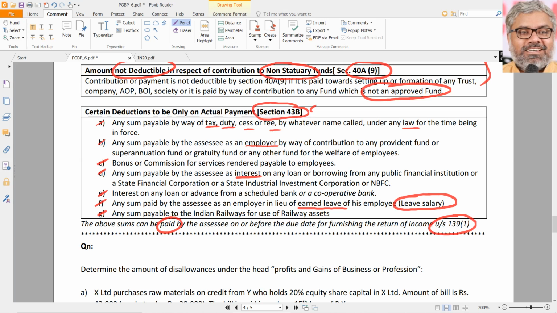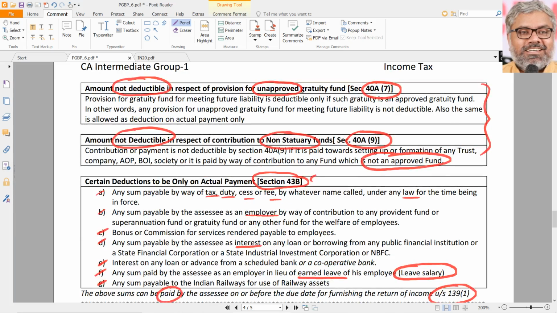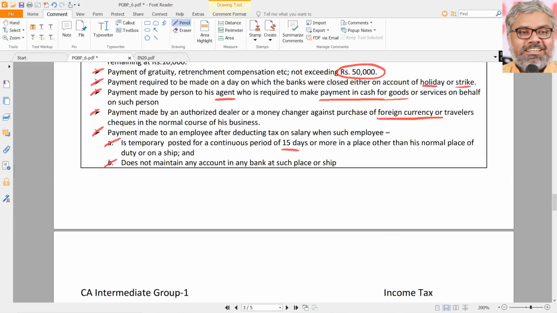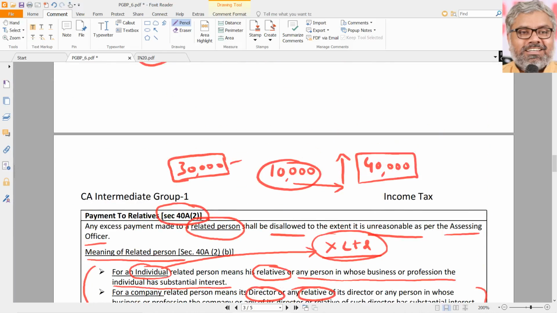When the payments have to be made regarding any of these things, all of them, when the payment has to be made, what is the due date? That is nothing but the due date for furnishing the return of income under 139(1), which is nothing but 31st July or 30th September. That is the point to be noted.